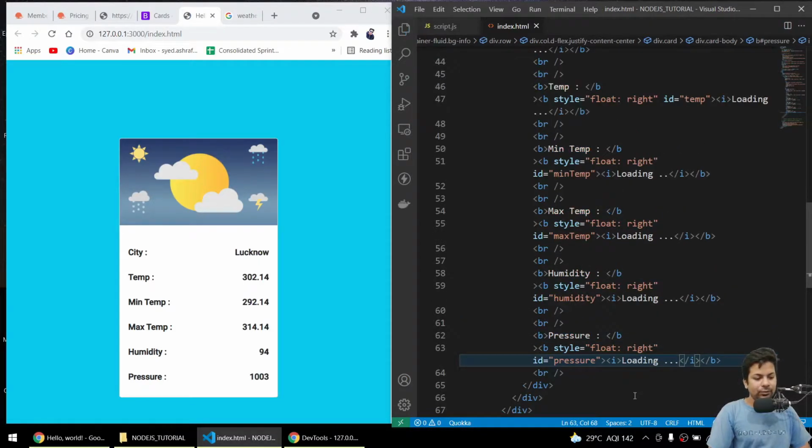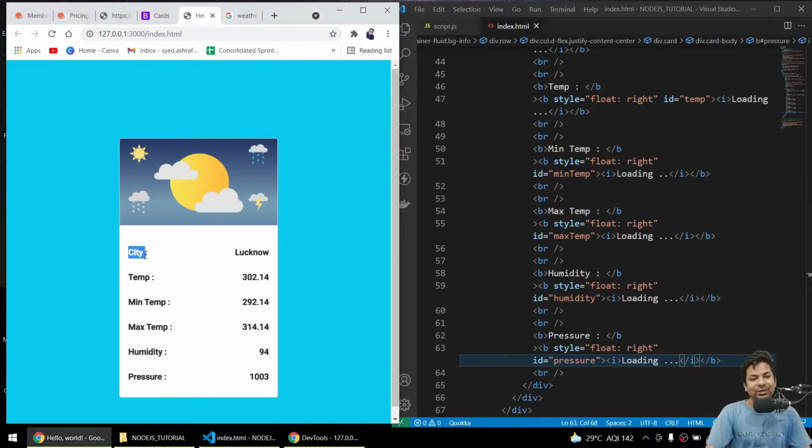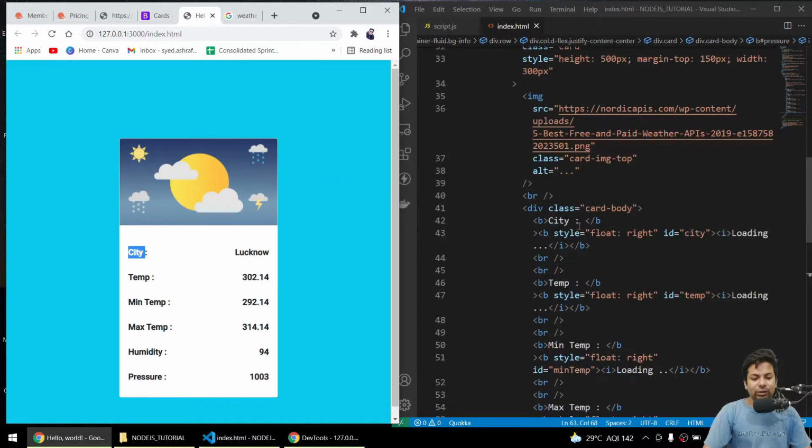Save it. Firstly we got loading, then we get the whole data. Now everything is fine, but we can do one thing. It's regarding the city. You guys did right. We can just ask the user to enter the city they want to search. We won't give the city by ourselves. So for that we should have a button.